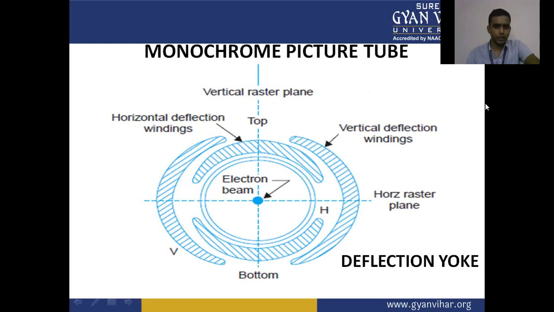In the monochrome picture tube, this is the deflection yoke. We have a vertical deflection winding and a horizontal deflection winding, the horizontal raster plane and vertical raster plane, and the electron beam. So this is the black and white or monochrome picture tube deflection yoke.